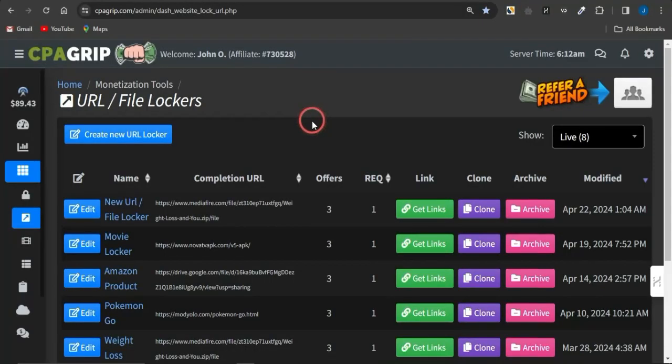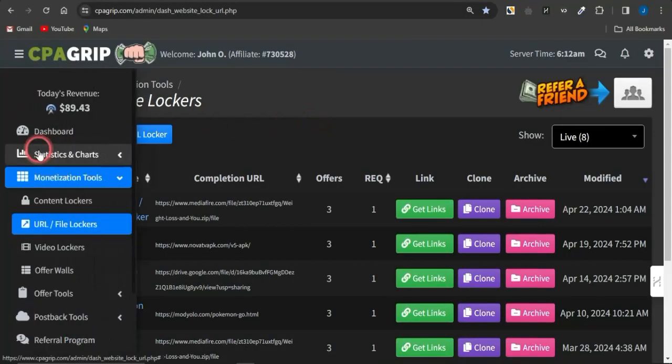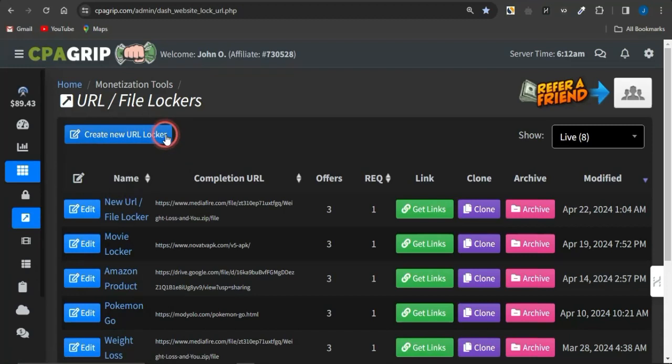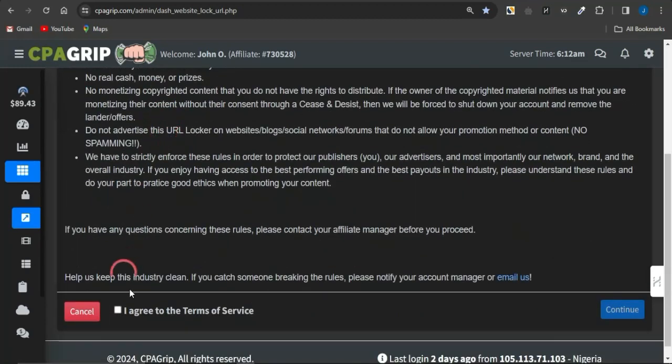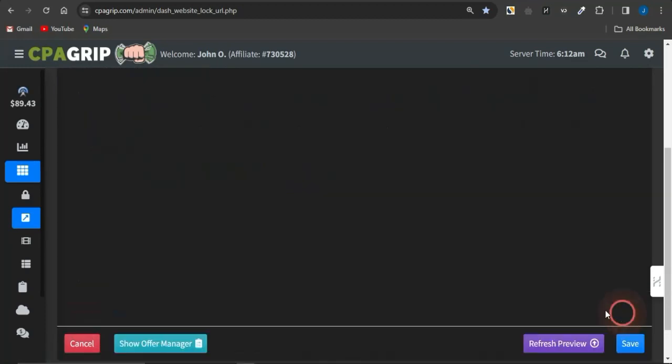Once you're logged into your account, come onto this page, and to get to this page, come right here, select the monetization tool option, select the URL file locker if you're utilizing CPA Grip, or if you're using another CPA marketing platform, make sure you use the content locker option. Now you want to click right here, click on create new URL file locker, agree to the terms of service, click on continue right here.